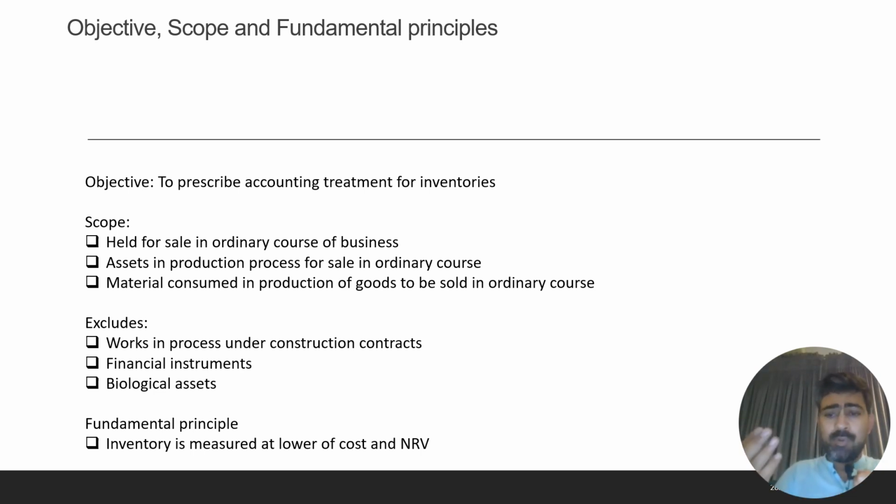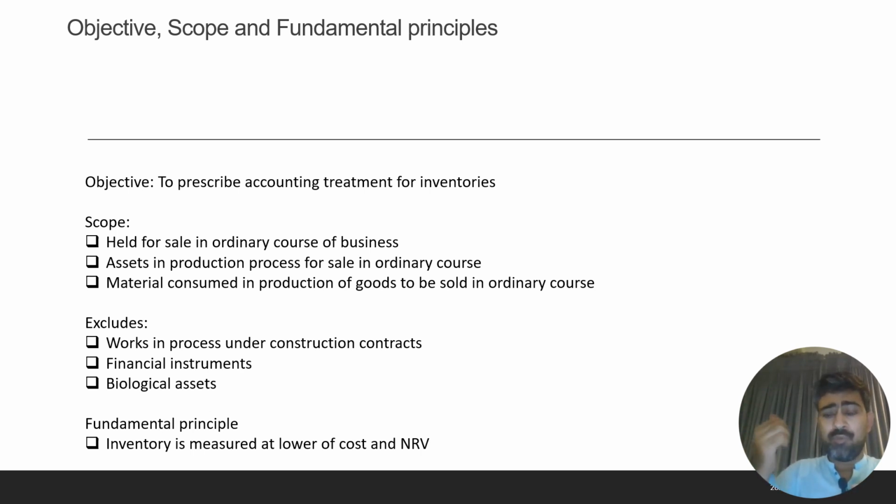The fundamental principle of this standard is that inventories are items which are held by the business for sale in the ordinary course of the business. Ordinary course of business means the sole purpose for which the entity is registered, and those items which the entity aims to sell to generate the required revenue, the need that the entity is there to serve.